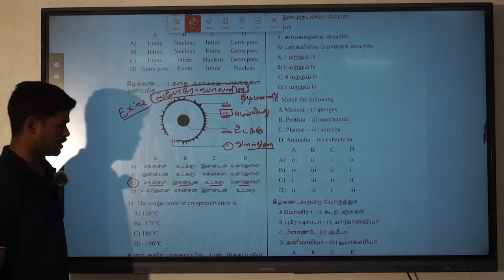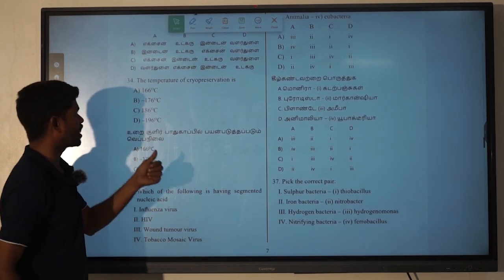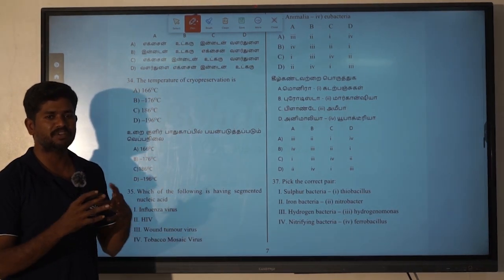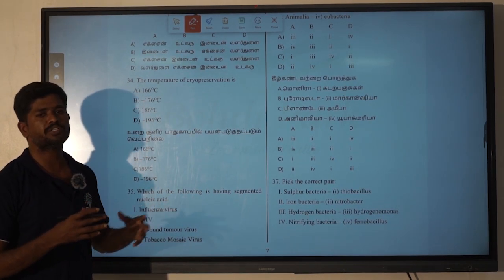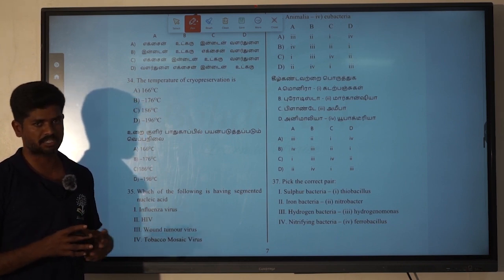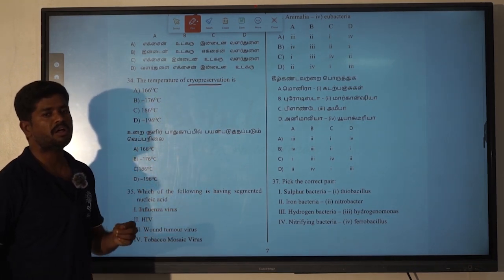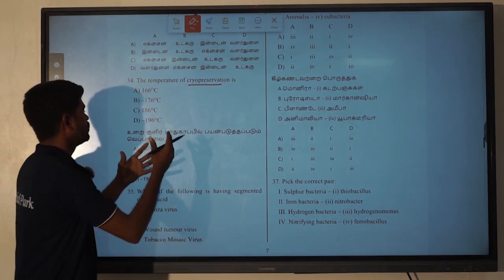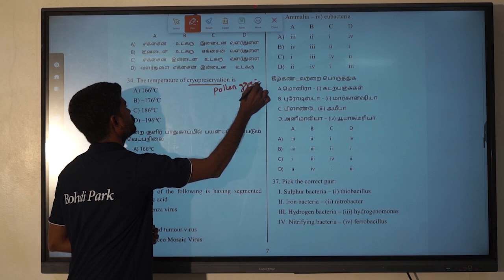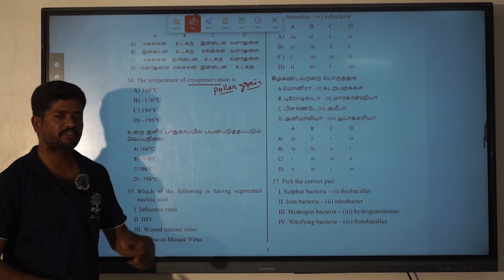We select option C. Next, in question 34, the temperature for cryopreservation. We know about preservation, to store a substance without damage for a long duration. We need preservation, and there are different methodologies available to store products or substances. Here cryopreservation is the most important one to store pollen grains. In botany, pollen grains are very essential for the breeding of different types of plants.